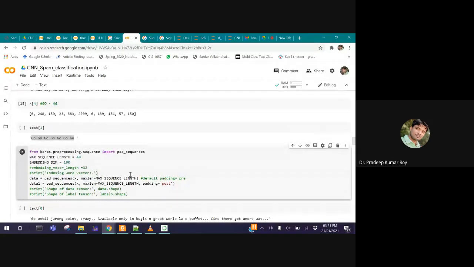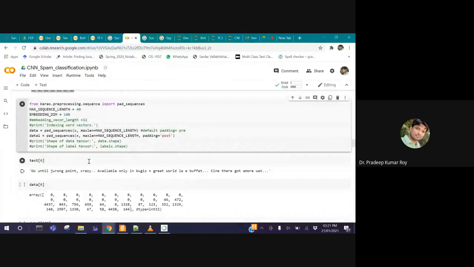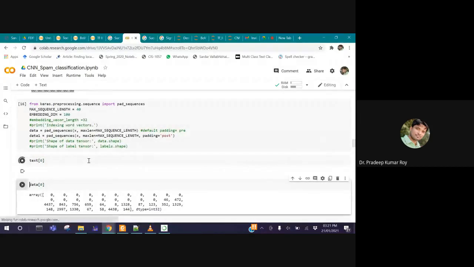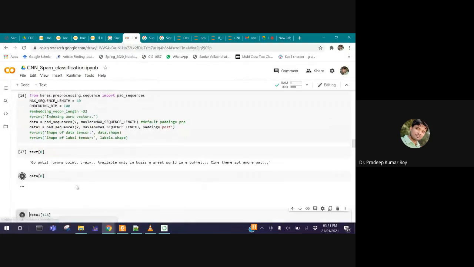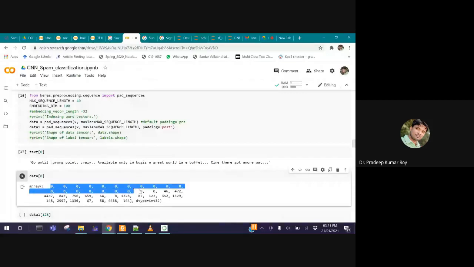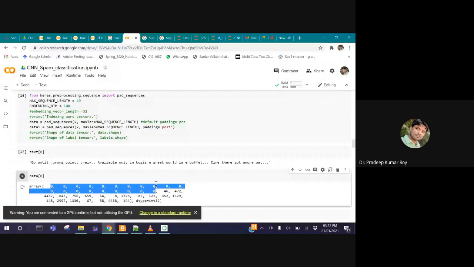Now see this message, what is going to text 0, and here is the data 0. Means the first message is encoded like this. We can see the message we have, but before that a few zeros, because we are using the pre-padding technique. We have to make the total size of the complete message 40. So whatever the message is present, they are kept, and whatever the remaining positions, they are filled with 0.